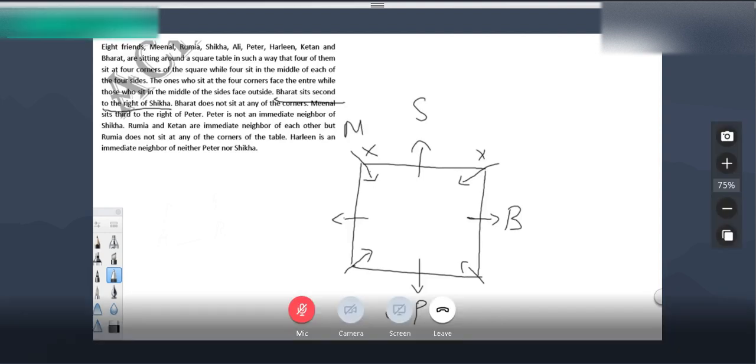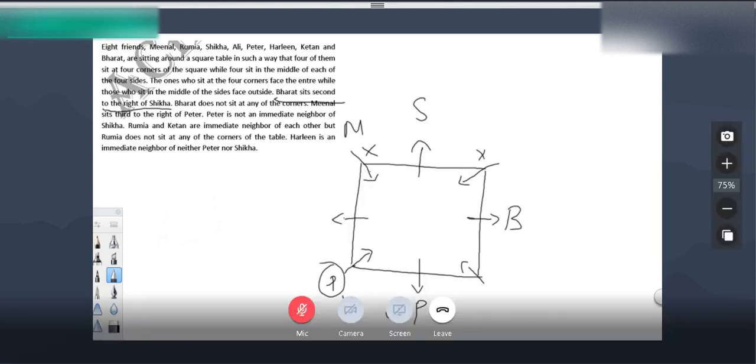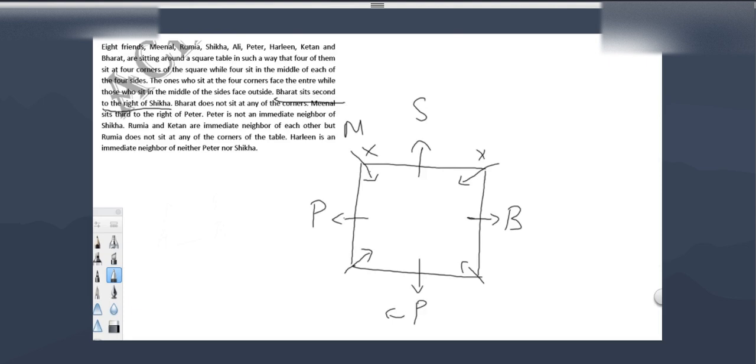This is one possibility. Or if I take Peter here, then third to the right, this side, 1, 2, 3, this should be Minal, but this is already Bharat. So we cannot take Minal here. If that is not possible for Minal, then we cannot take Peter in this position. One more position is left. Possibly Peter can be here. If this is Peter, then third to the right, 1, 2, 3, this should be Minal.